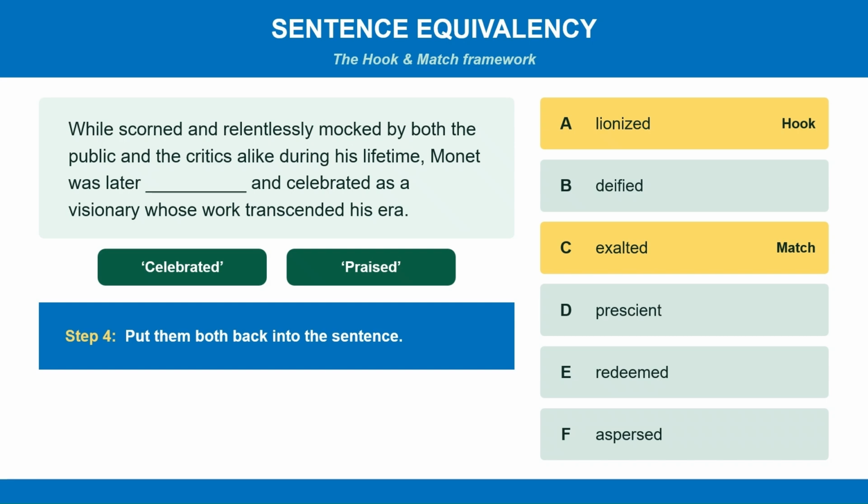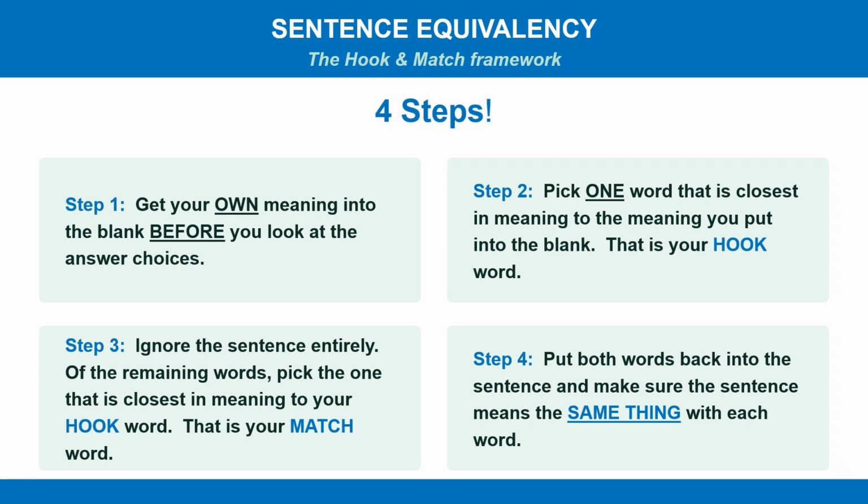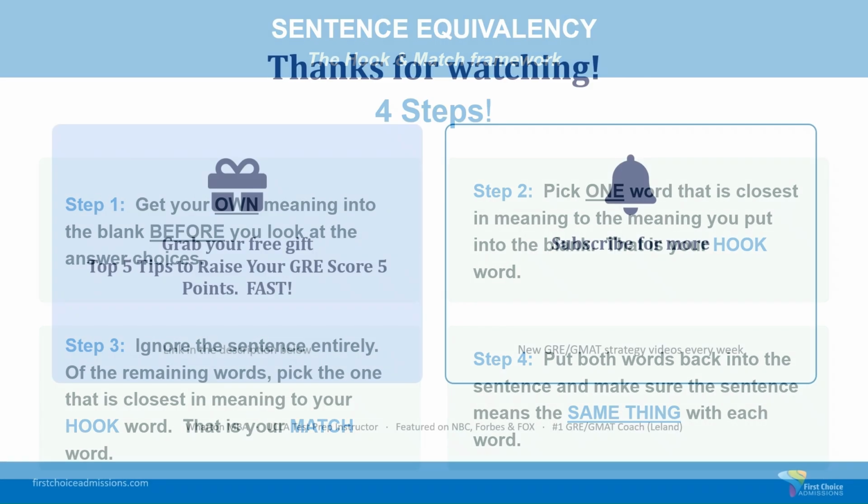Great work. The method I used was called the hook and match framework. It's the 4 steps I just walked you through. If you always use the hook and match framework, you're going to avoid about 90% of the traps that the test sets for you, and you're going to be able to nail hard sentence equivalency fast and accurately every time.